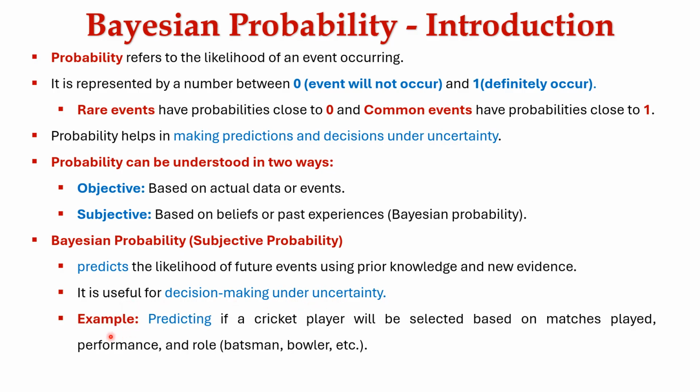Example for Bayesian probability is predicting if a cricket player will be selected based on the matches played, performance, and role which he chooses, that is, either a batsman or bowler. It helps in understanding model relationships and infers the outcome.